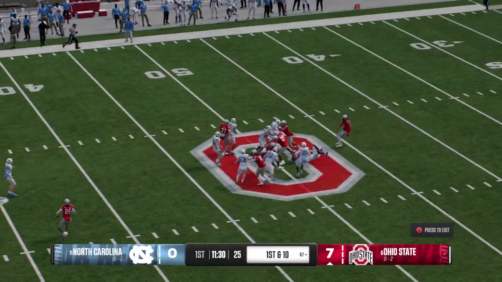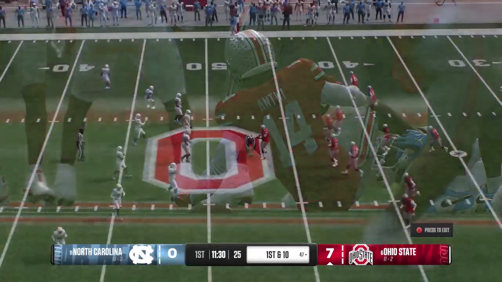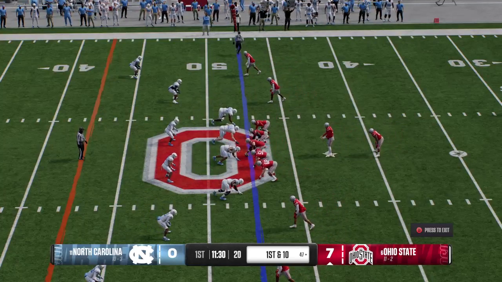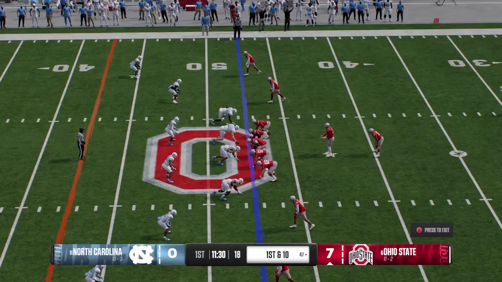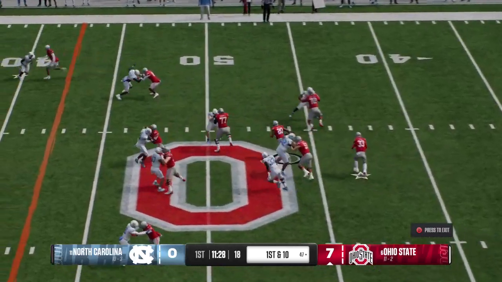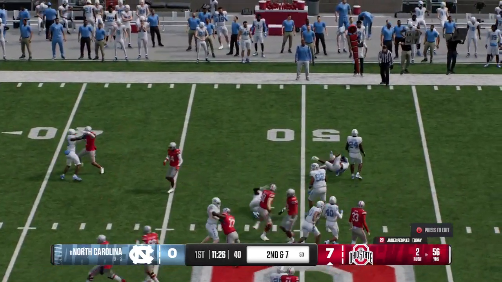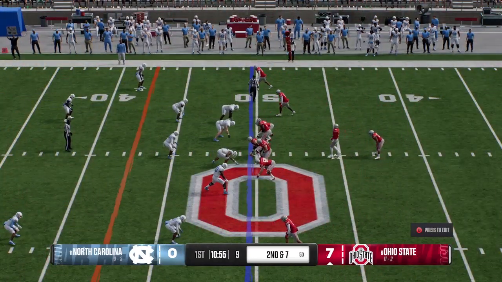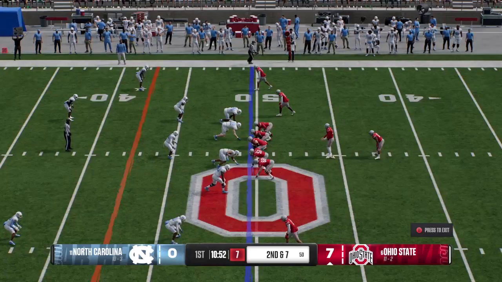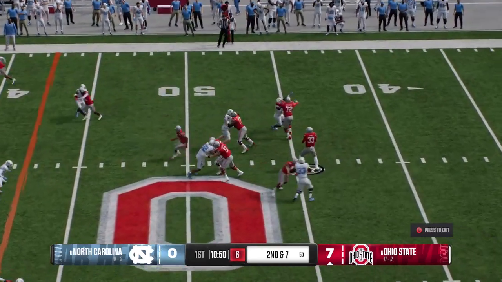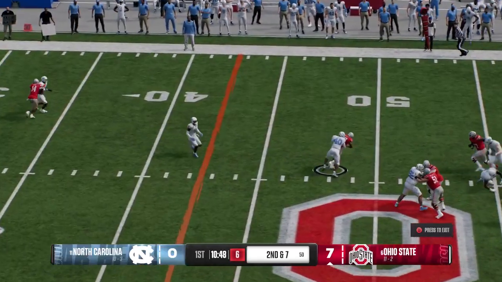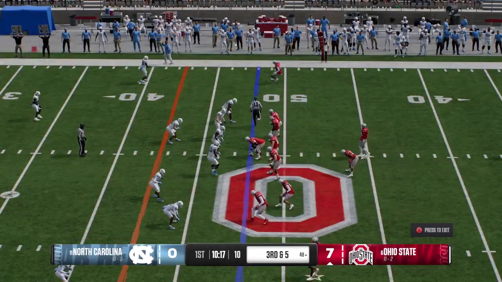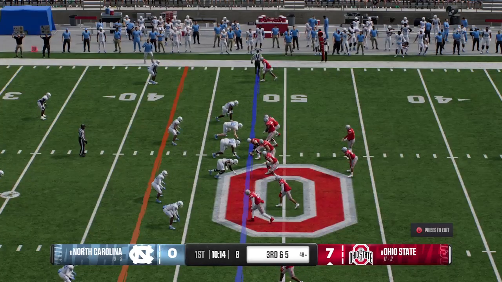He's got some daylight turning on the speed. And the return will be brought down. Okay, here comes the Ohio State offense back on the field. On that last touchdown drive, they just pounded away with the ground game. Let's see if that formula works again. The gain is 3. Now it's second down and 7. Back to throw. It's Brown. Caught. Completion. To get him down quickly, not much of a gain on that completion. Short completion. A third down play coming up.